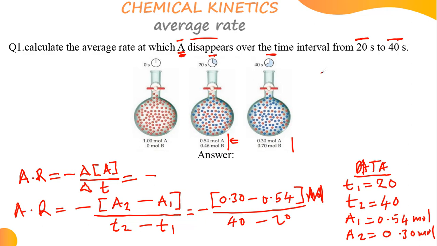I'm getting something like, what are you getting? Negative 0.24. Very good. And then the M is on top like that, capital M, representing the molarity. And then over that's 20, not so? Yes. What are you getting after dividing with 20?